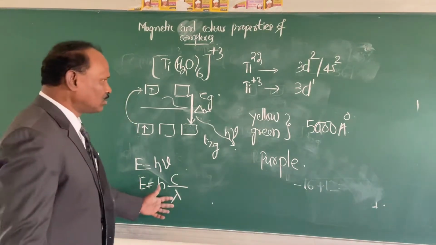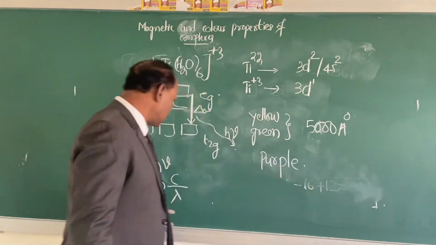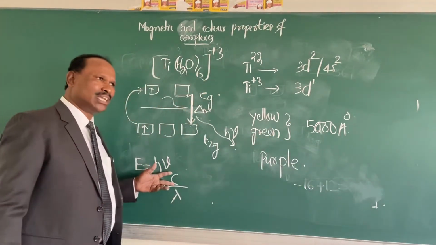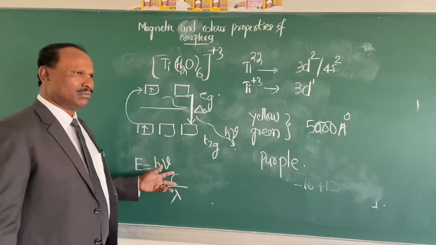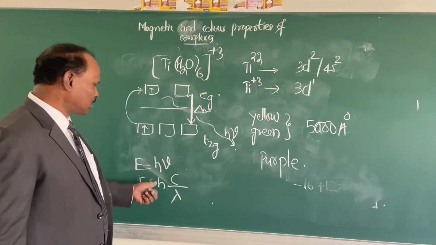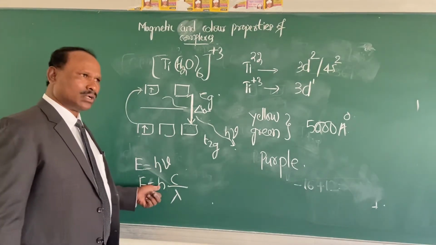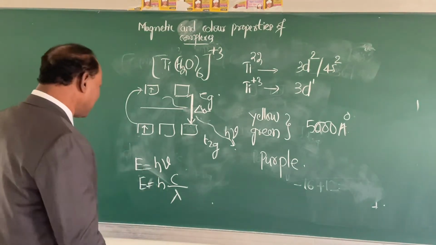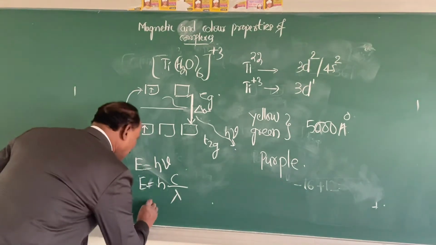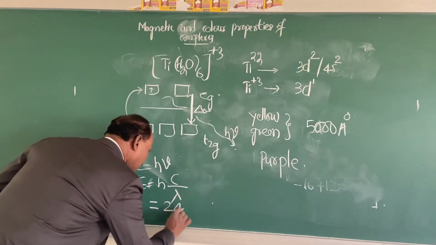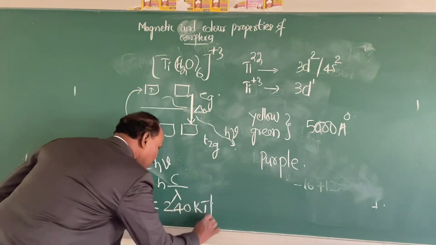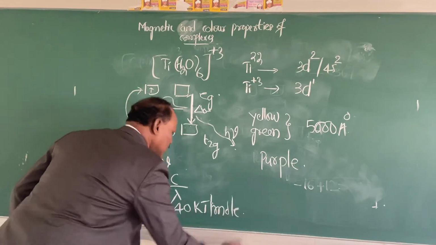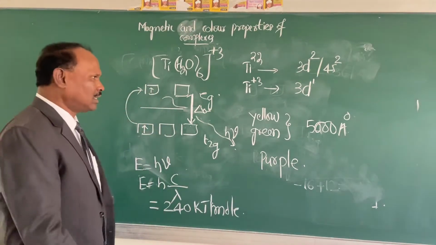So by substituting this lambda, 5000 Angstrom units, and substituting the value of c, velocity of light, and the value of h, Planck's constant, we write this is equal to 240 kilojoules per mole. Followed what I said?